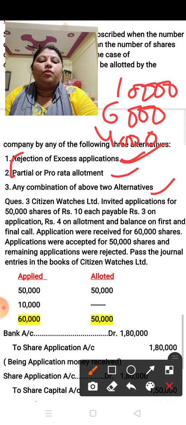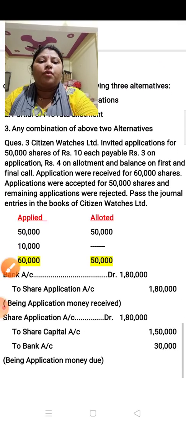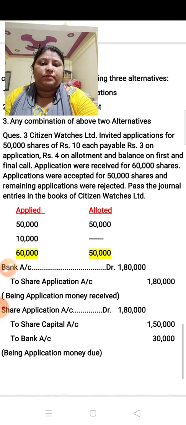Now let us do question number 3. How do we solve a question on oversubscription? Citizen Watches Limited invited applications for 50,000 shares of rupees 10 each, payable rupees 3 on application, 4 on allotment, and balance on first and final call. Applications were received for 60,000 shares. Applications for 50,000 shares were accepted, and the remaining applications were rejected. Pass the necessary journal entries in the books of Citizen Watches Limited.